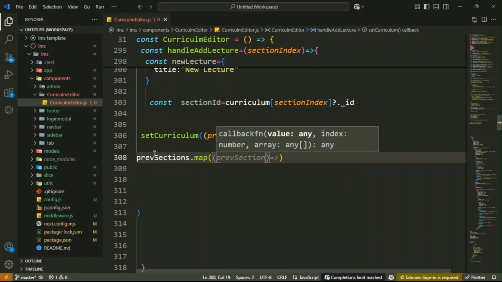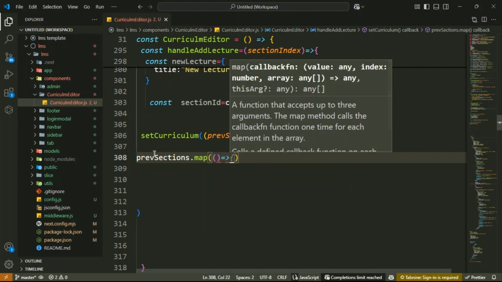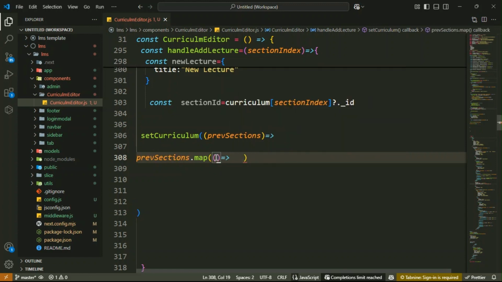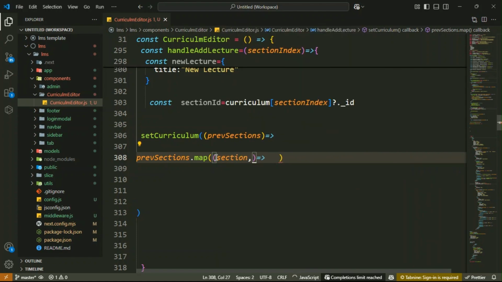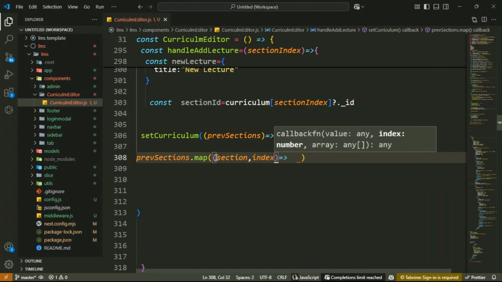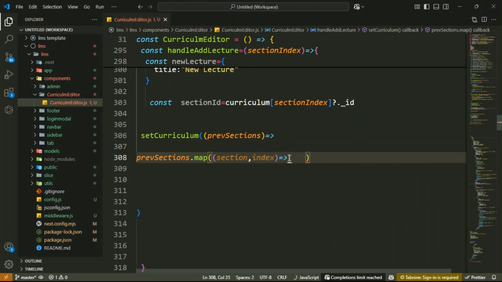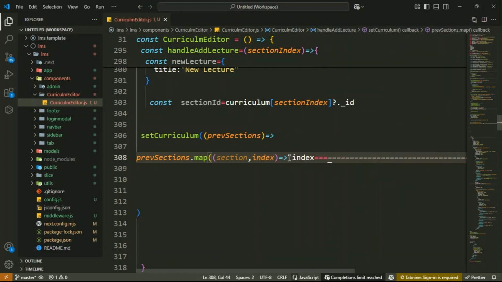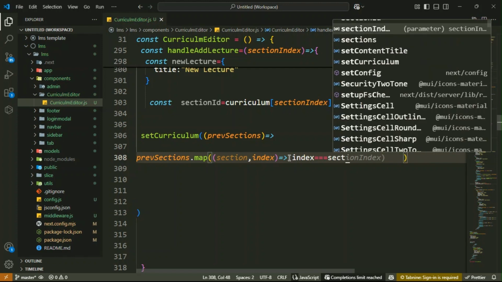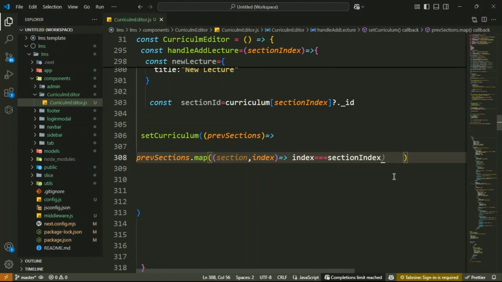Okay, then inside it here you have to make it a reference. And then inside it here you place each section as well as index. So you write the section, then index. Okay, guys, so here you have to check the index equal to the sectionIndex that you got as a parameter. This one sectionIndex.